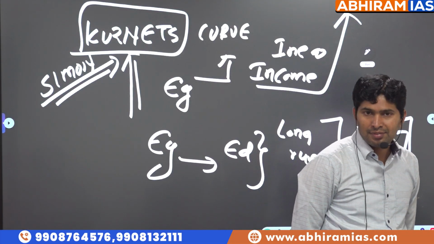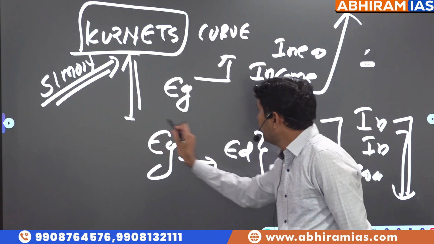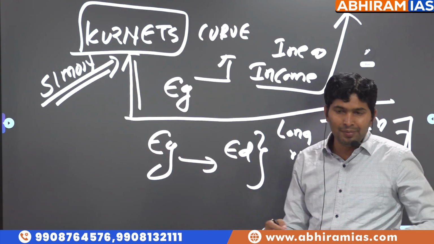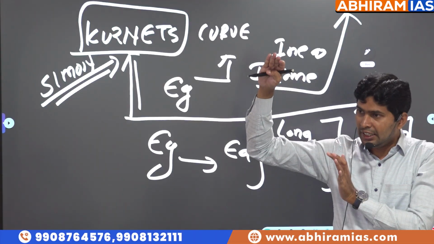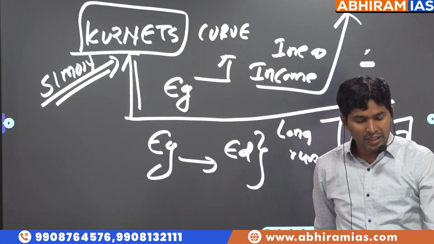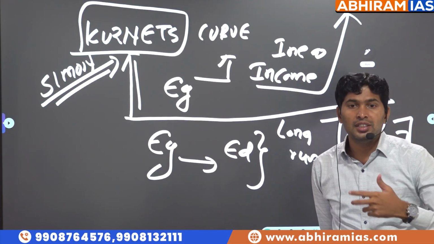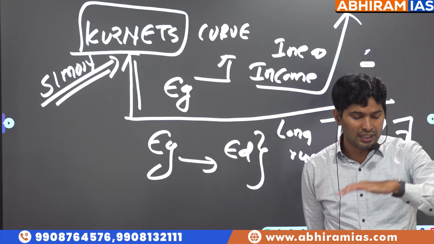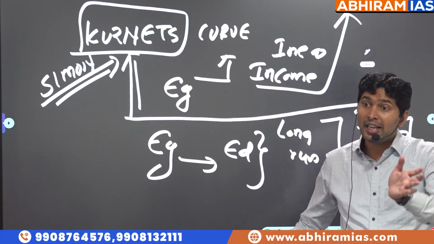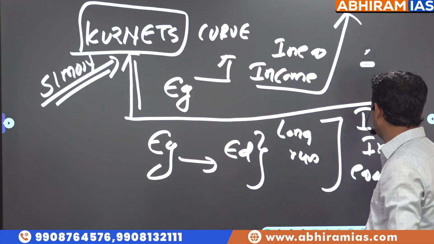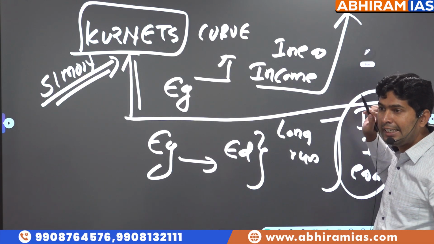Simon Kuznets says, initially when economic growth is happening in a country, meaning GDP is growing, income inequalities would actually increase. But when the state uses this material wealth for economic development, when redistribution of wealth is happening, when economic growth is becoming economic development, income inequality is supposed to decrease.